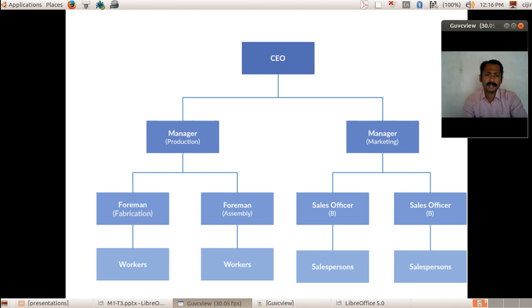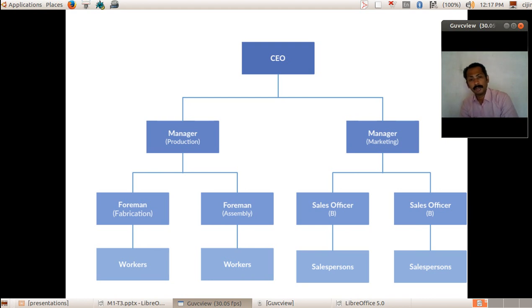They have a CEO, two managers, and under each manager two employees, one in the foreman category, the other in the sales officer category. By looking at this chart, we can see that sales officer B and foreman assembly come at the same grade, and the salespersons and workers come under the same grade.